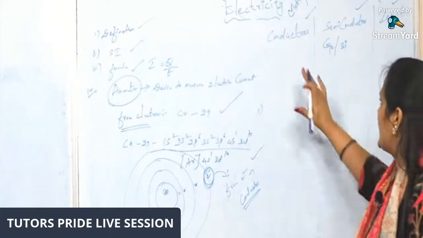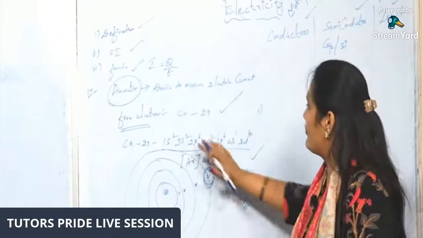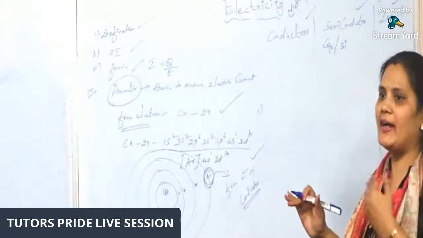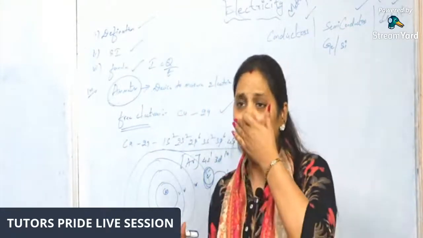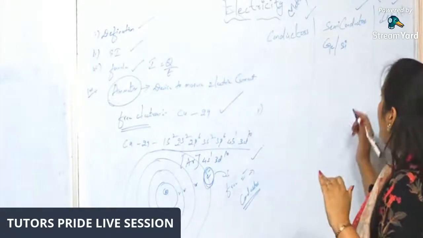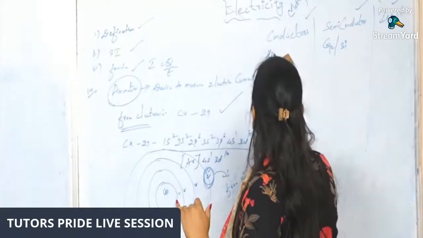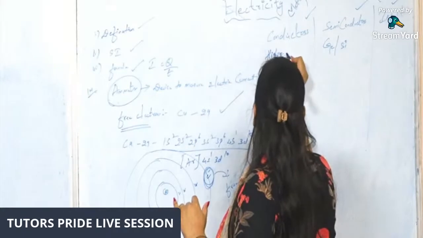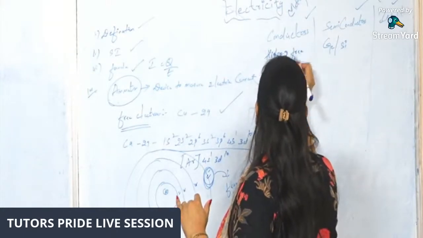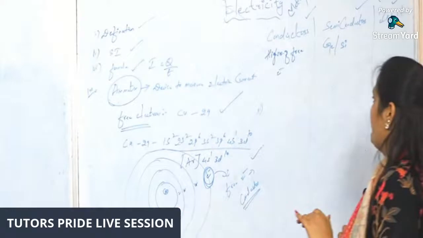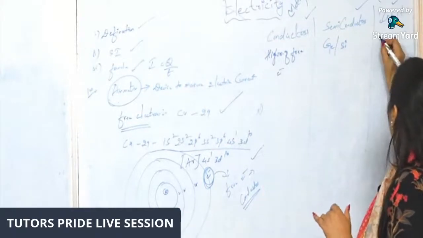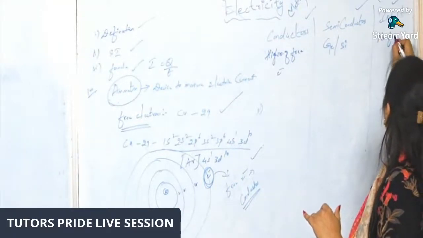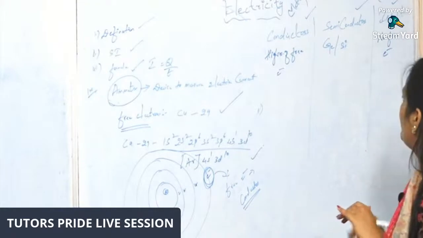So conductors, as we have discussed earlier, have free electrons. I think you might have understood why I explained free electrons. Conductors possess a high number of free electrons to conduct electricity, whereas insulators have low free electrons; they don't have any free electrons.